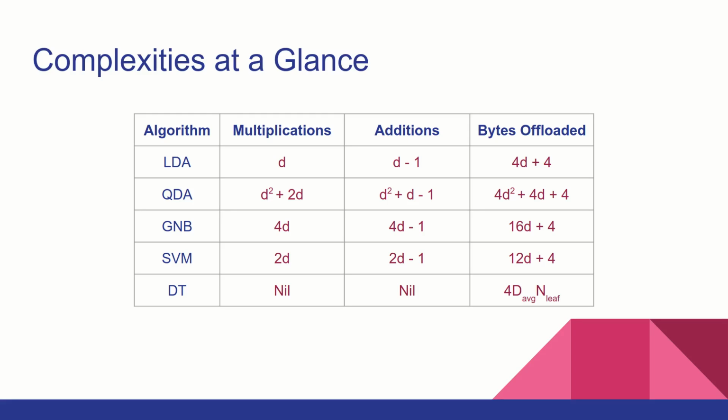This table represents the complexities of the different machine learning algorithms that we have discussed so far. Among these four, LDA is clearly the least computationally expensive and the most lightweight algorithm. SVM comes in a close second. SVM and LDA have a very similar inference formulation, but because the data points need to be scaled in the case of SVM, this adds to its complexity. QDA is clearly the most computationally expensive and the most memory-demanding algorithm that we have discussed.